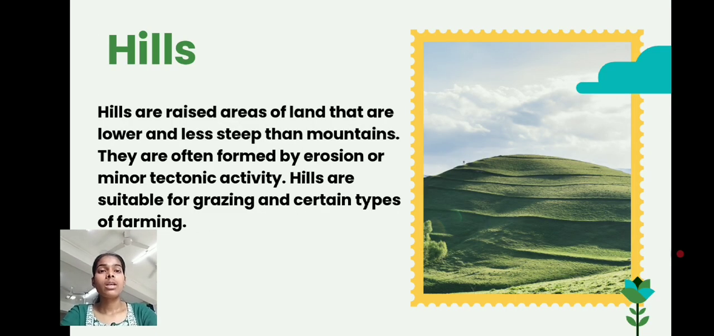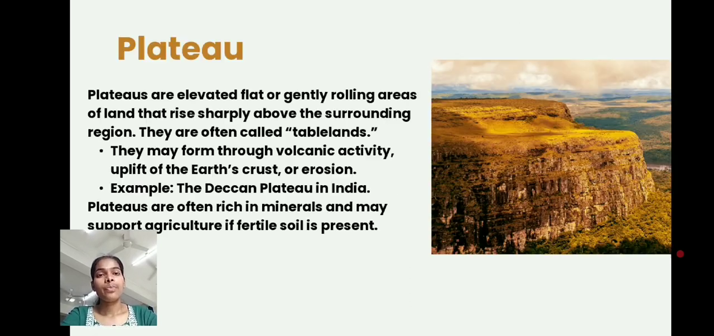Next, we have hills. Hills are raised areas of land that are lower than mountains. They don't have a highest peak at the top. These hills are created mainly by erosion or minor tectonic activities. Hills are suitable for farming crops such as tea, fruits, and other crops also.